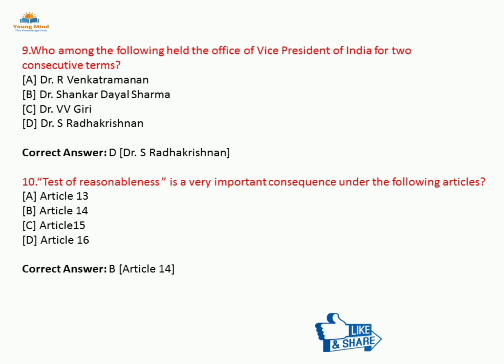Next question, question number 10. The test of reasonableness is a very important consequence under which of the following articles? Option A, Article 13, option B, Article 14, option C, Article 15, option D, Article 16. The correct answer is option B, that is Article 14.